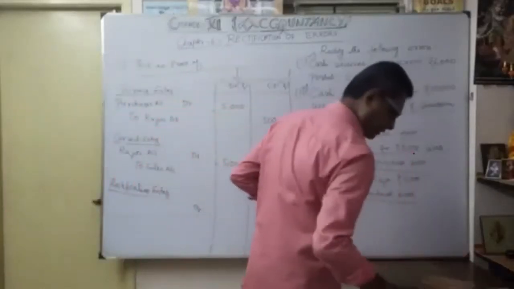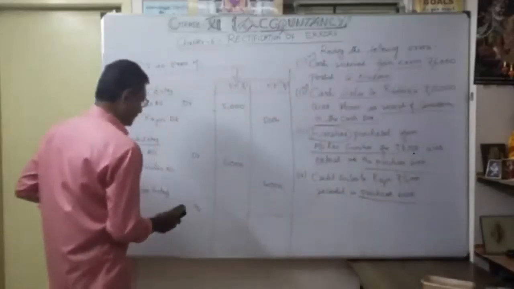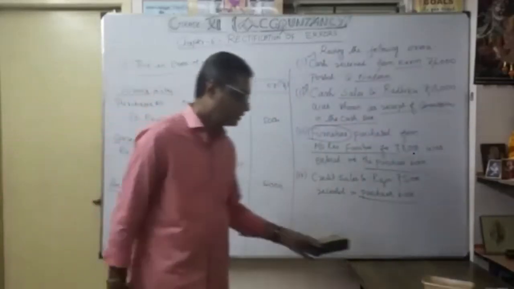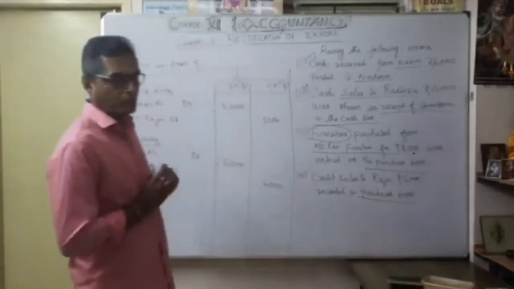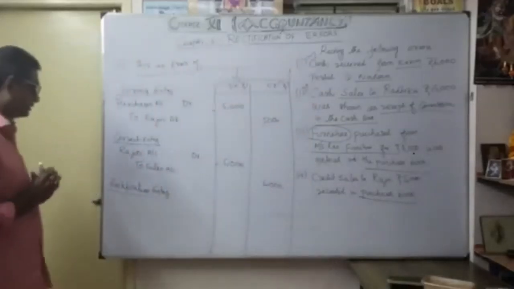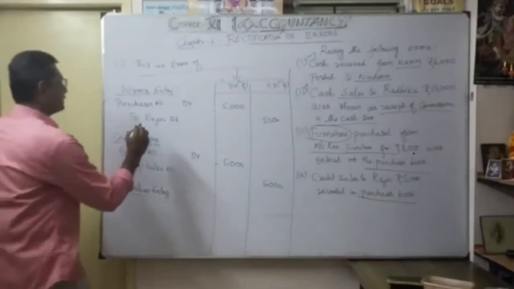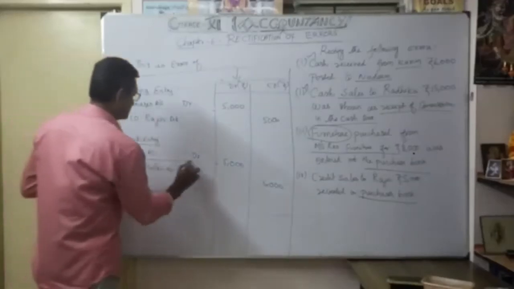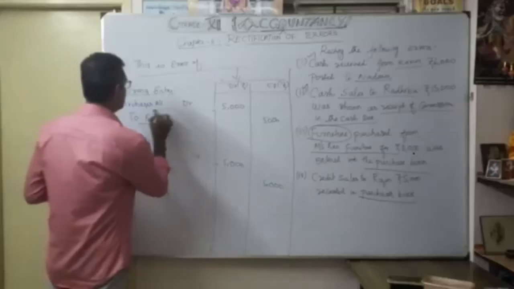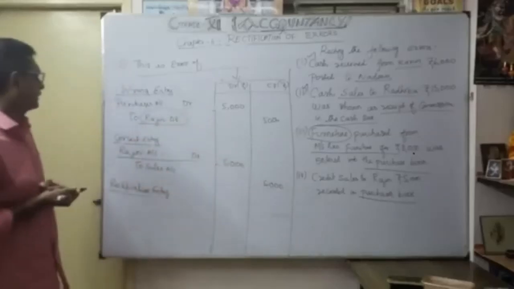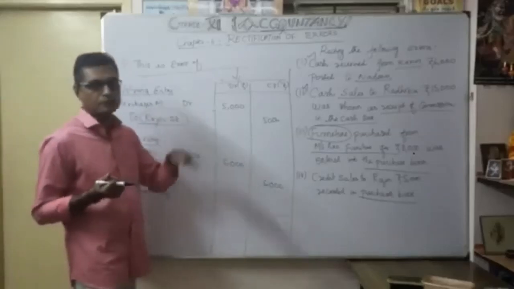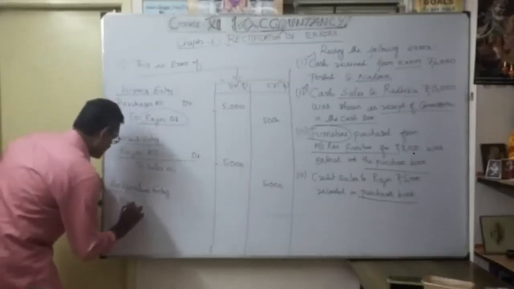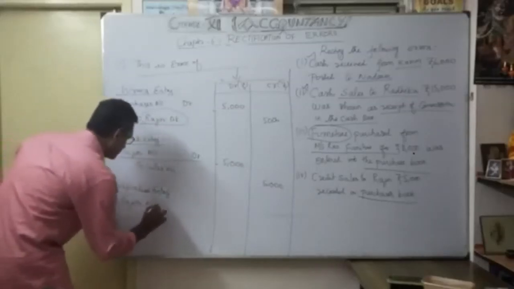So now see the rectification entry. Very, very important. Here the fifth one we discussed: account wrongly accounted, but amount is correct, isn't it? Anyway, Rajini account I am going to make. Earlier I credited Rajini account. So purchase account I want to remove. First, this is correct. So I want to mention Rajini account.